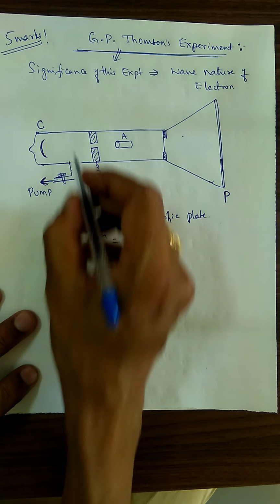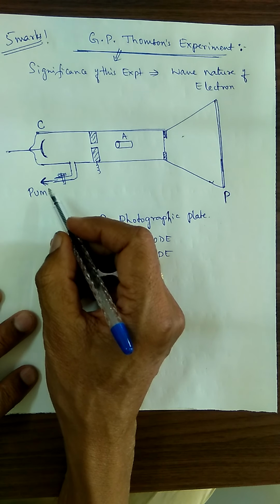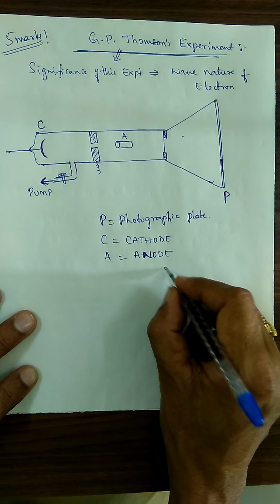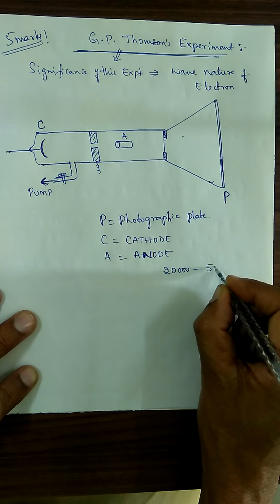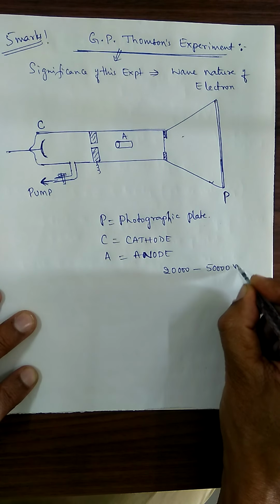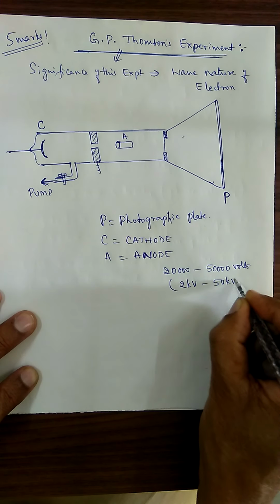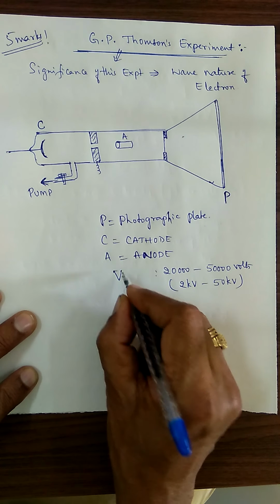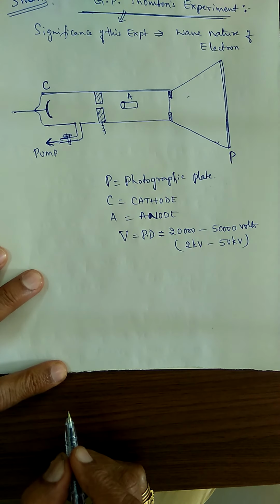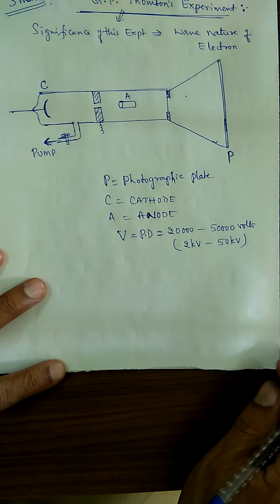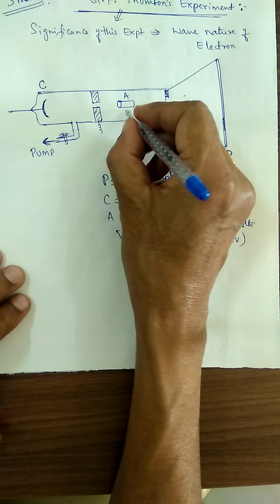Okay. Now, here we are supposed to connect it to a high voltage of the order of about 20,000 to 50,000 volts that we are applying, which means 20 kilovolts to 50 kilovolts. This is the potential difference that we have applied between cathode and anode.